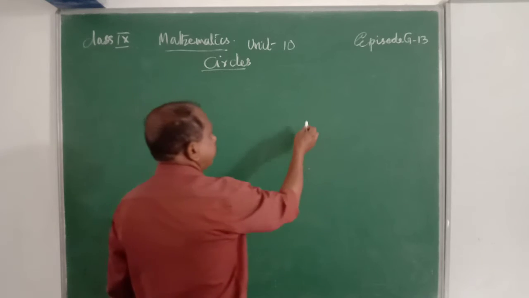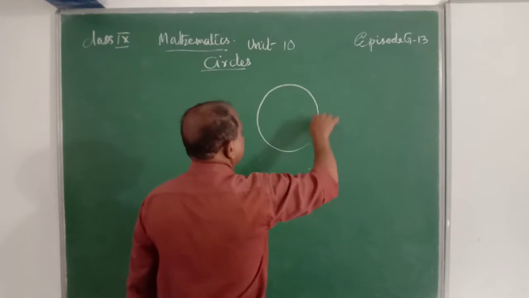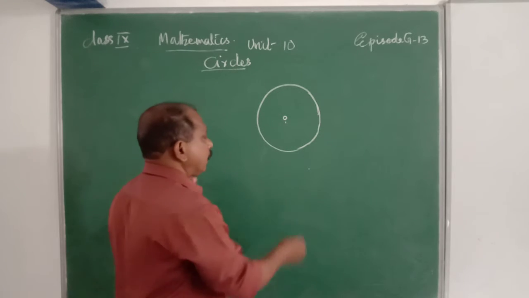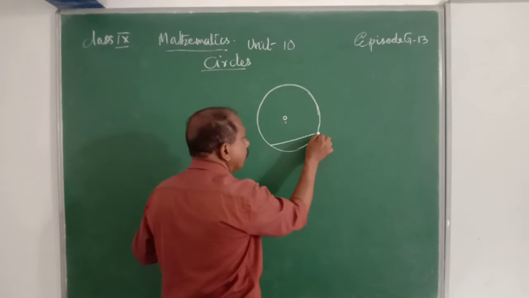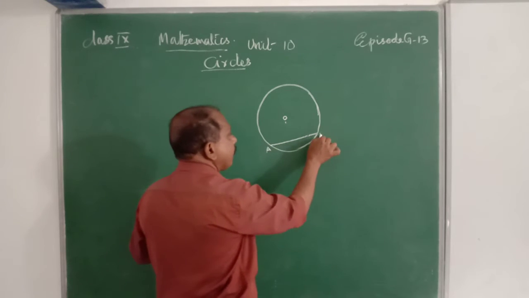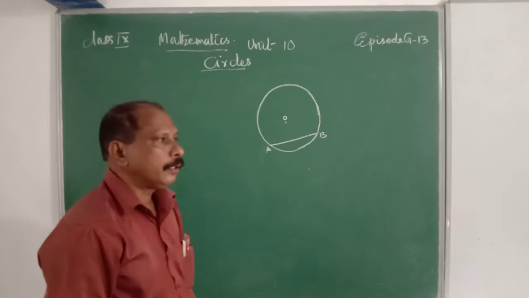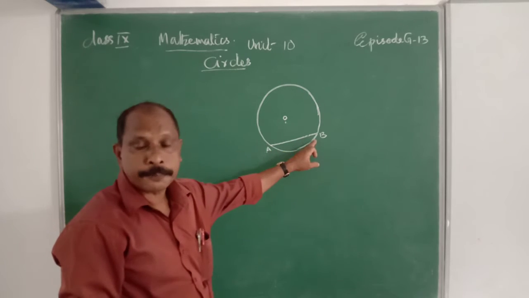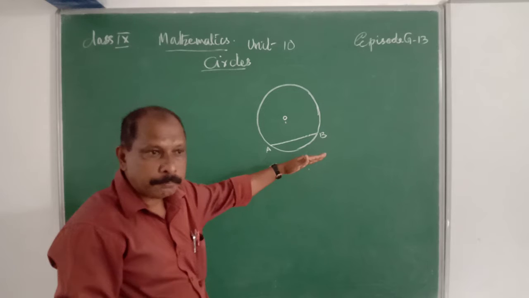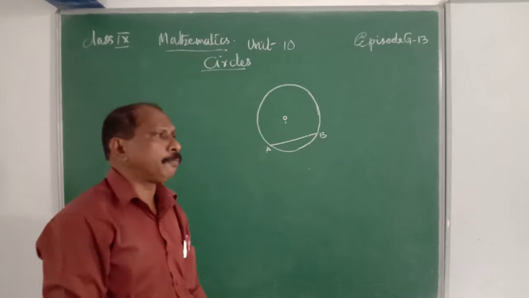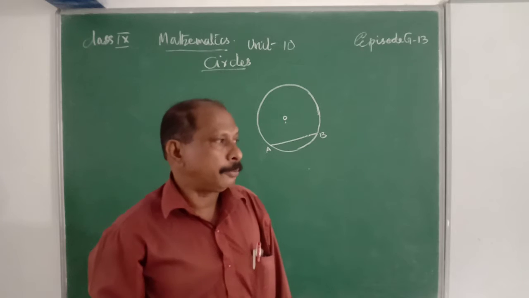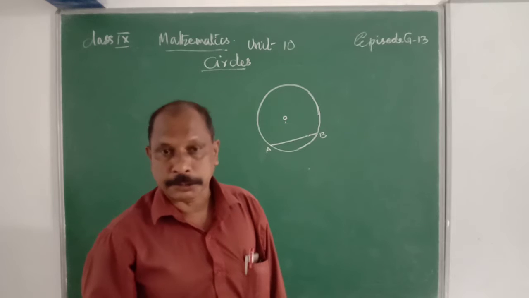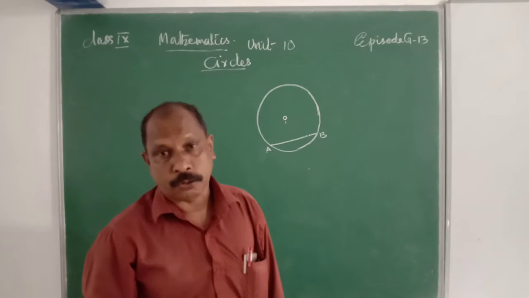Then let us consider a circle with the center O. Then there is a line segment AB. The end points of that line segment are A and B. These two points are points on that circle. Therefore, those points are known as extremities. The end points of that segment may be known as extremities. Therefore, A and B are two points on the circle.